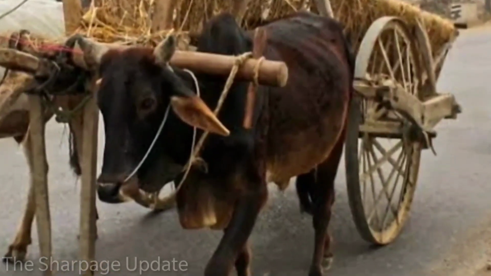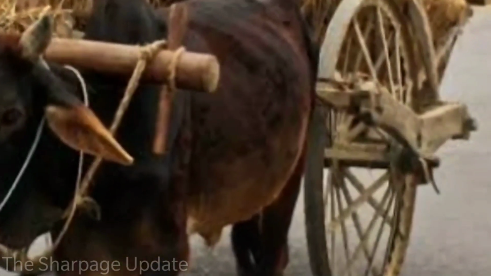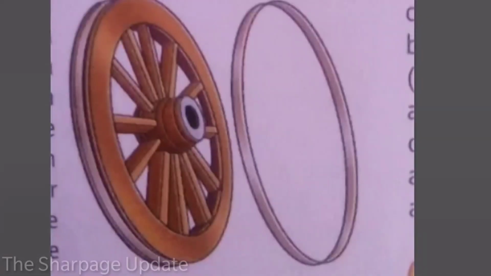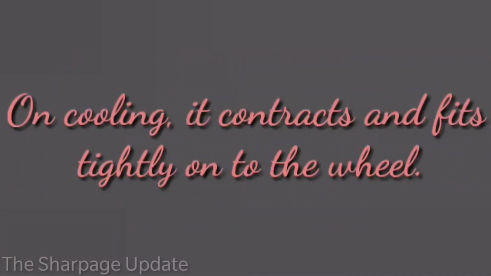The same concept is used while fixing a metal rim on a wooden wheel of a cart. Normally, the size of the metal rim is slightly smaller than that of the wooden wheel. While fixing the metal rim, it is heated. It becomes slightly larger in size and can be fixed onto the wooden wheel. On cooling, it contracts and fits tightly onto the wheel.